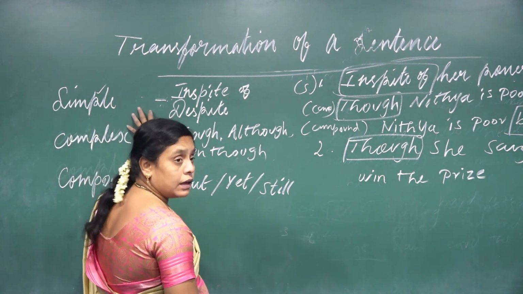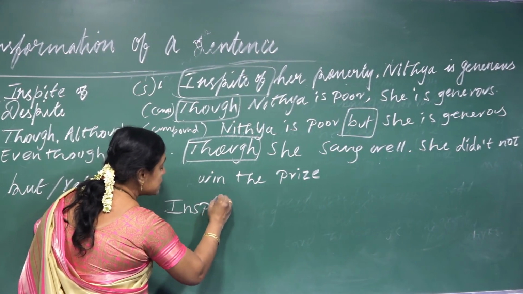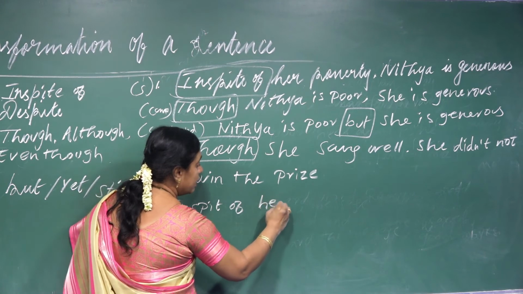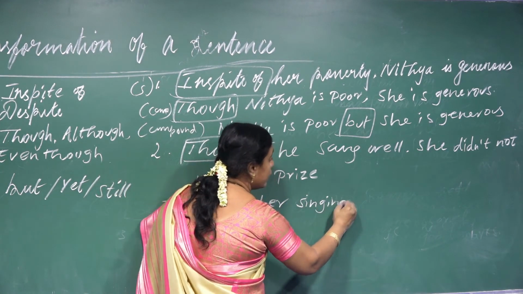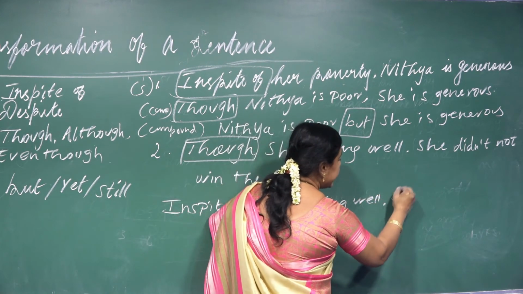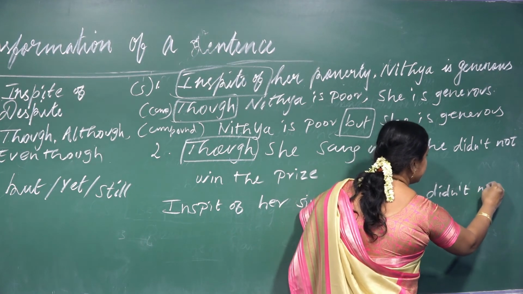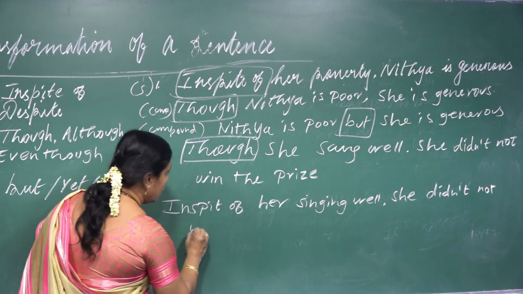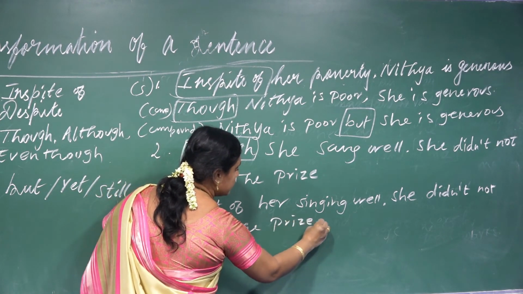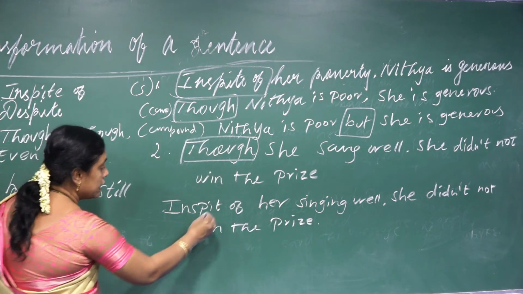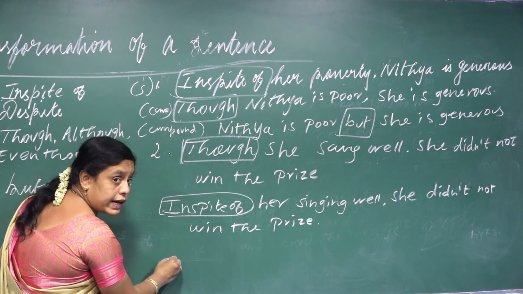And I am writing here, in spite of her singing well, she did not win the prize. And so this is in spite of. Here, simple. And now this is complex. I want to write it into compound.